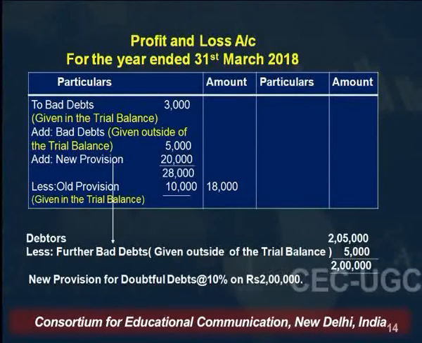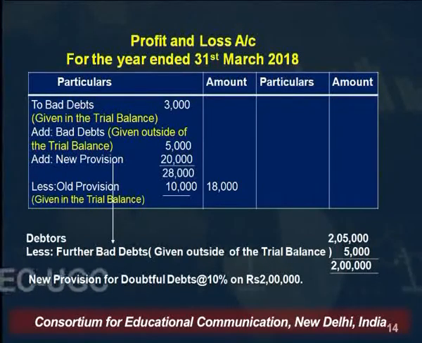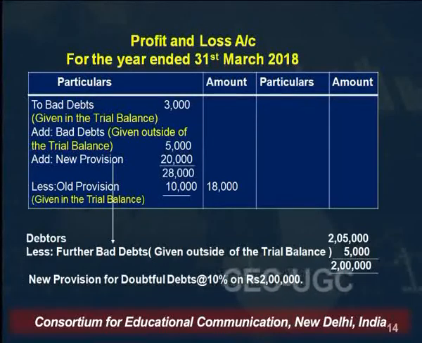The debtors given in the trial balance were 2,05,000, out of which there were further bad debts, debts which became bad, so we will not be able to recover this amount. So the remaining debtors are 2 lakh.